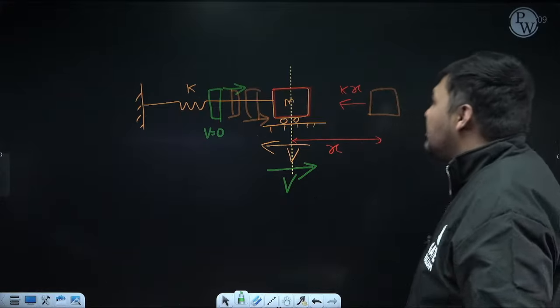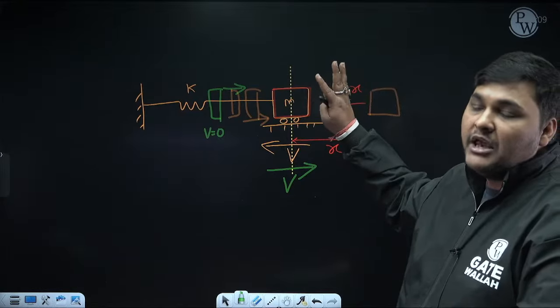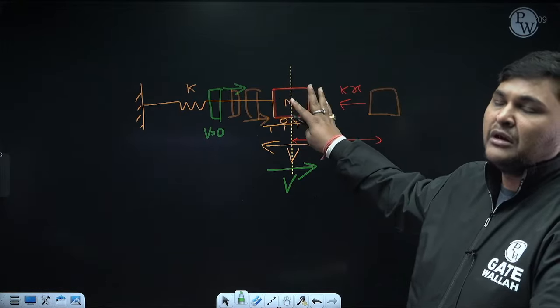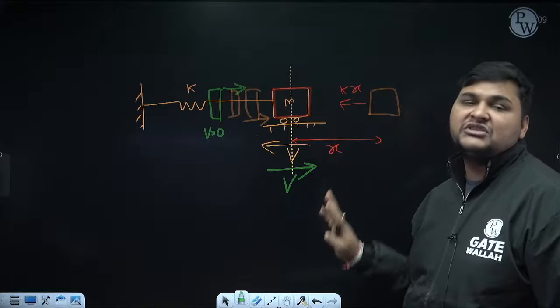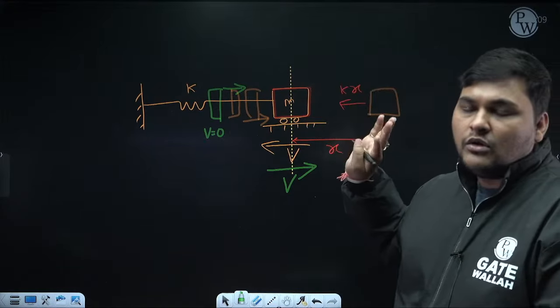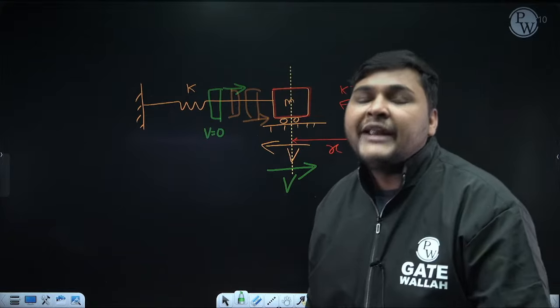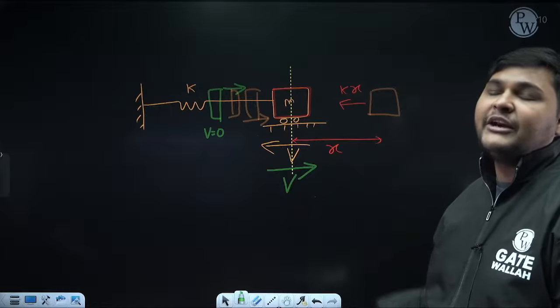Second, if there is no resistance in vibration, we are assuming it is in vacuum, means neither is there any device applying resistance in vibration, and we are neglecting the resistance provided by air also. Then it is known as undamped, because if there is some resistance, that will be known as damped.